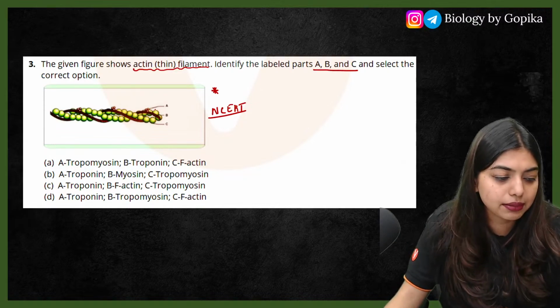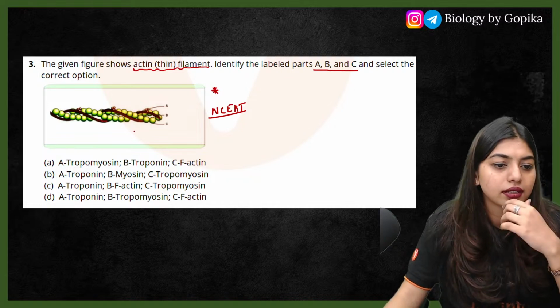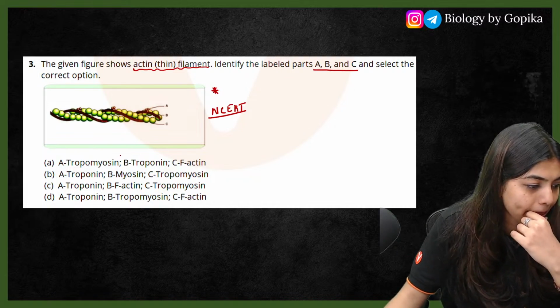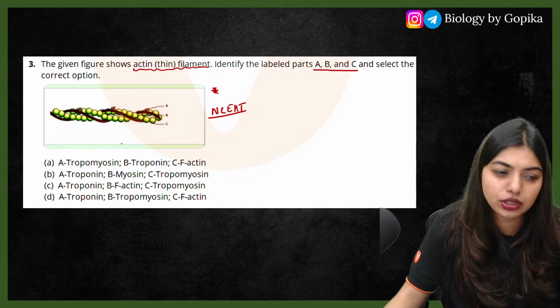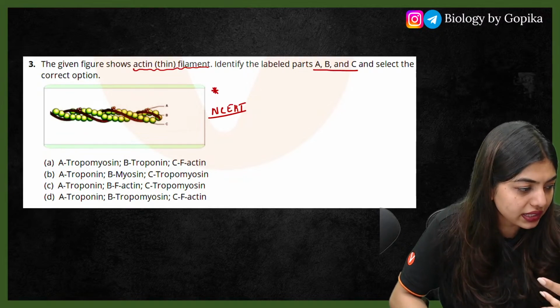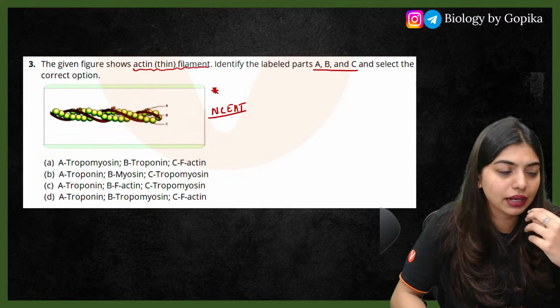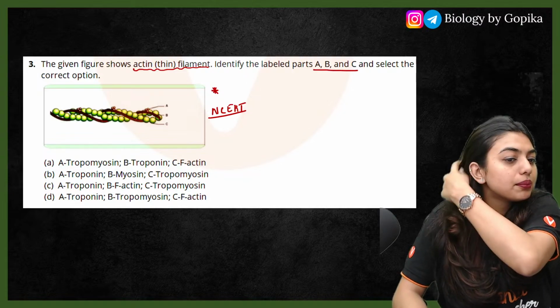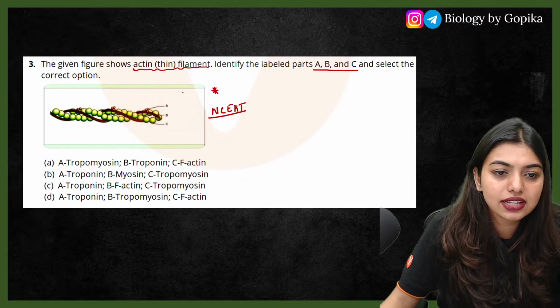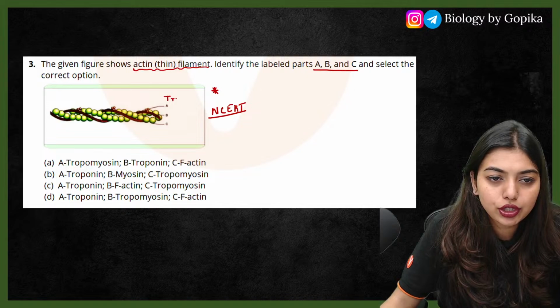Yes, 8 marks. Very good. Wow, the answers are already here. Perfect. I'm just giving some more time for the other students also, because some of their internet will be a little slow. They'll take some more time to answer the questions. Yes. Answer perfectly right. So students, A is going to be what? A is going to be troponin.